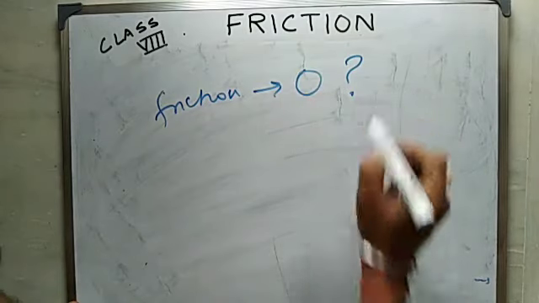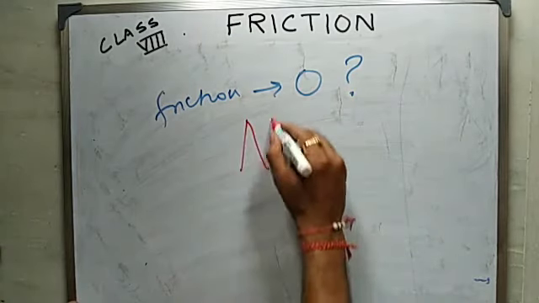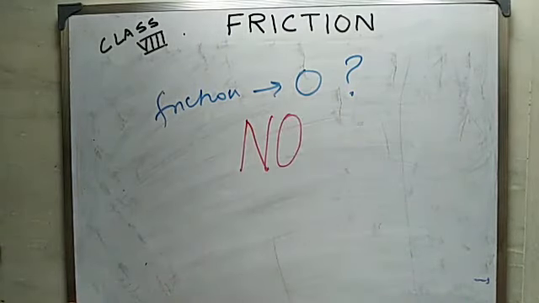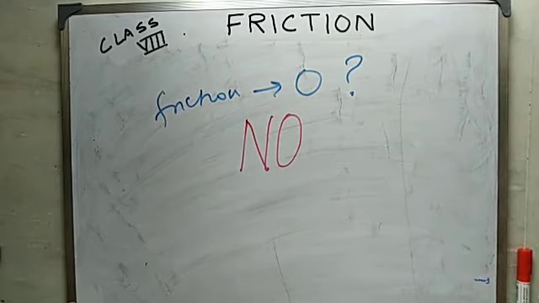Can we reduce friction to zero by lubrication or by using lubricant? The answer is a big no, because a certain amount of friction is always there. We cannot eliminate the friction in totality. A certain amount of friction will always be there in any surface. Hence, we cannot reduce the friction to zero.